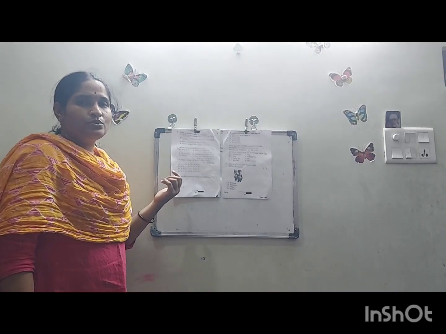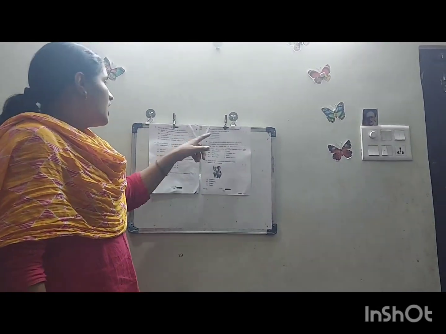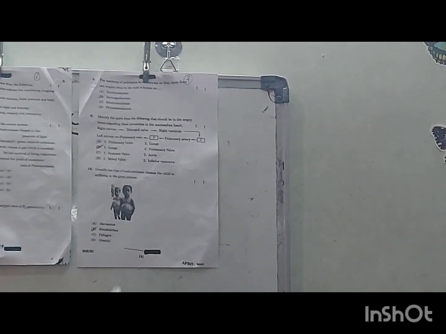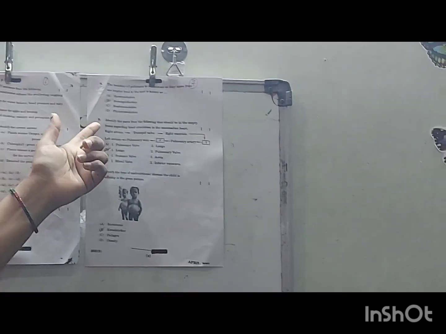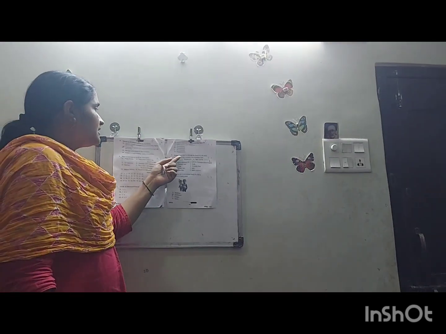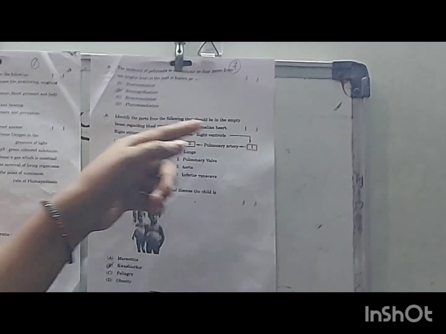It is 1:2:1. Then coming to the eighth one, the tendency of pollutants to concentrate as they move from one trophic level to the next is biomagnification. The ninth one is about double circulation: identify the parts from the following that should be in the empty boxes.